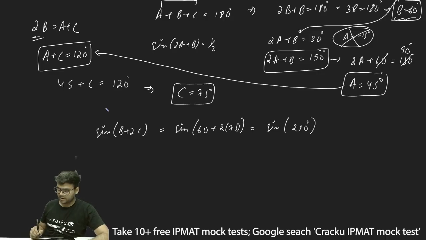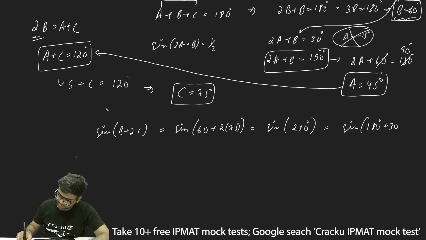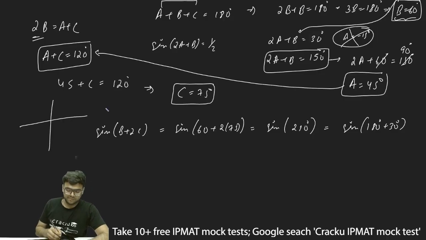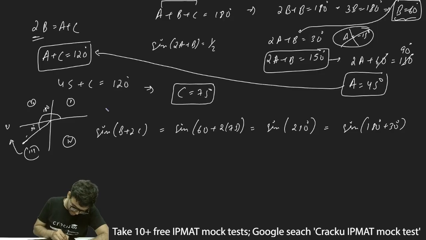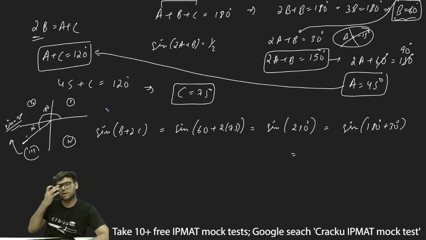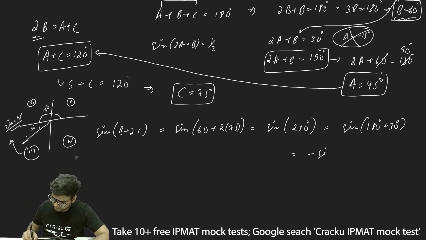So this will be sine of 210 degrees, and this will be equal to sine of 180 degrees plus 30 degrees. Now 180 degrees plus 30 degrees will be in which quadrant? Sine of 210 degrees is 180 plus 30 more, so it will be in the third quadrant. In the third quadrant, sine is a negative value. So sine 180 plus 30 can be written as sine of pi plus theta, which is minus sine theta. So this will be equal to minus of sine of 30 degrees.